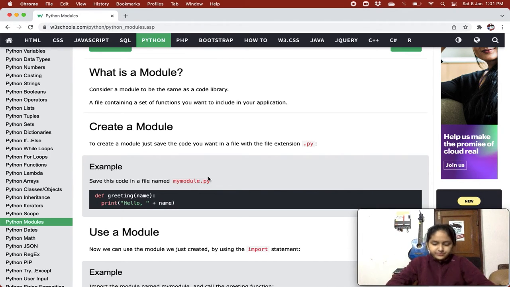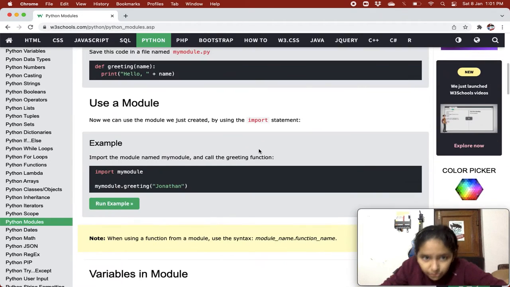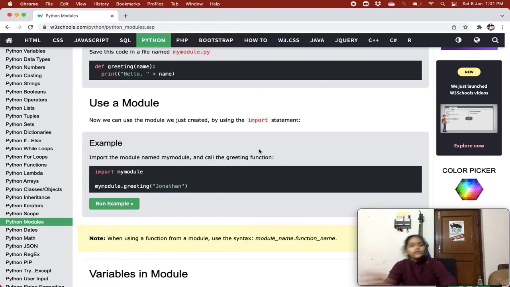All right. So now let's learn how to use a module, right? When we have created a module, there's no use if we don't use it, right? So we gotta use it.